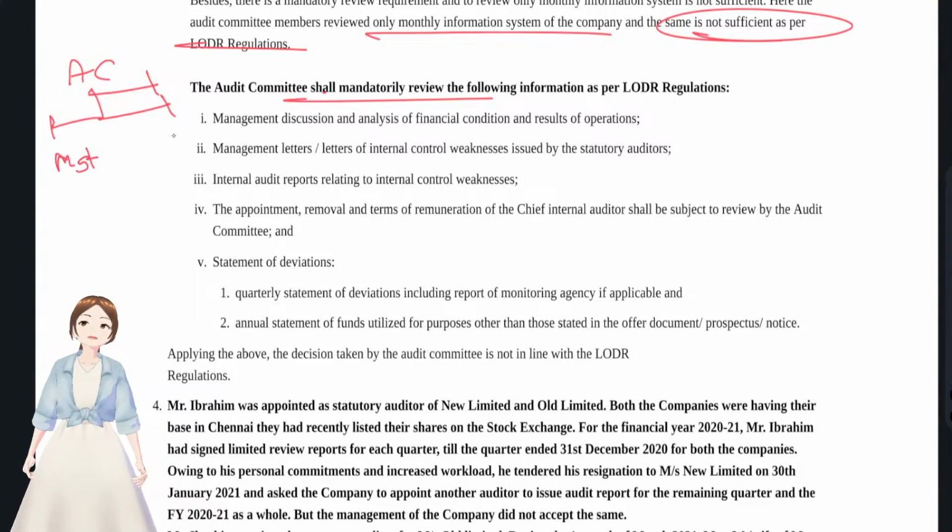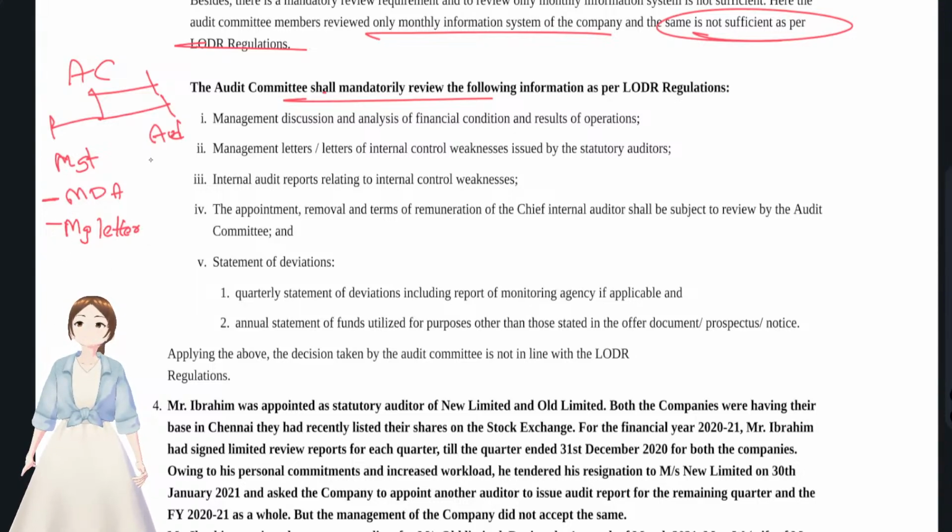One is with regards to management, and second thing with regards to auditor. Okay, what reports will management give? You see, management in its annual report gives management discussion and analysis. That's what we have seen in the earlier question, right? That thing management will give, and management will give letters. What to whom? Auditor. The audit committee has to check that.